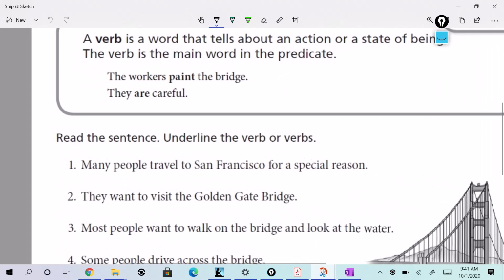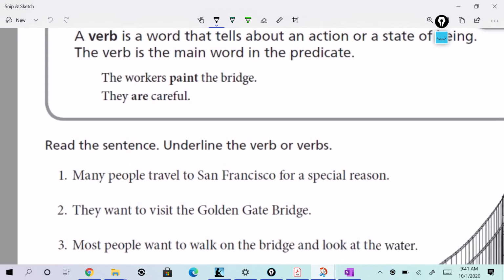So what do I mean? What does Mr. T mean when he's talking about a predicate? Well, in order to have a complete sentence, you need to have subject and predicate. So the workers, well, that's the subject. That's what the sentence is about. What about the workers? What do they do? Paint the bridge. That's the predicate, right? So you have subject and predicate. You need both a subject and a predicate to have a complete sentence, right?